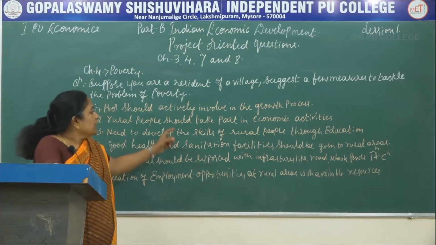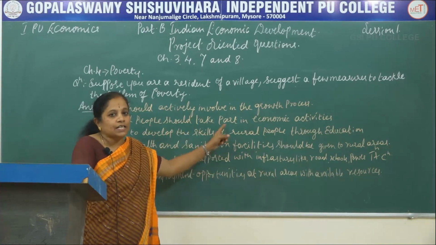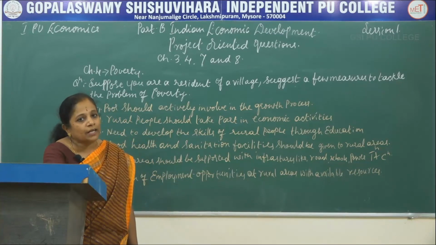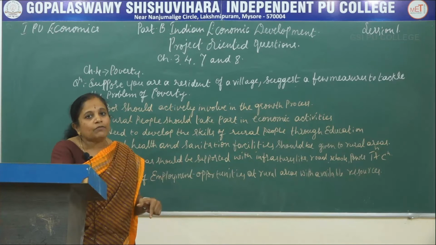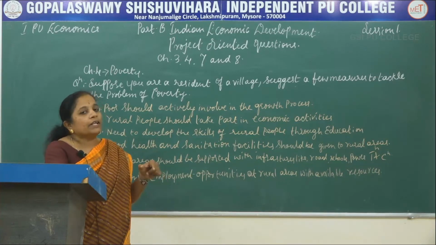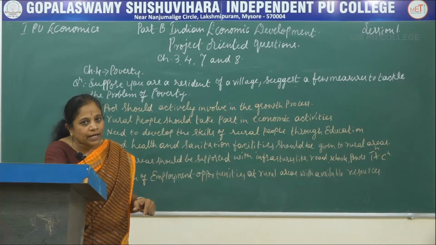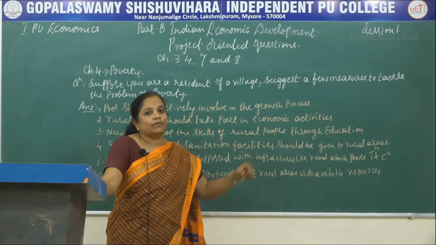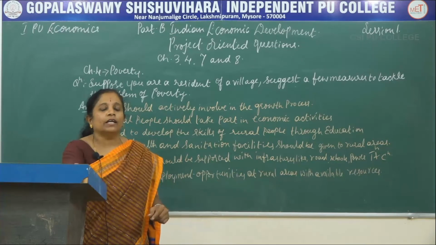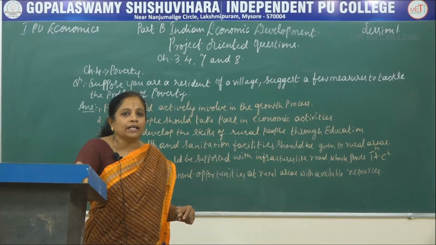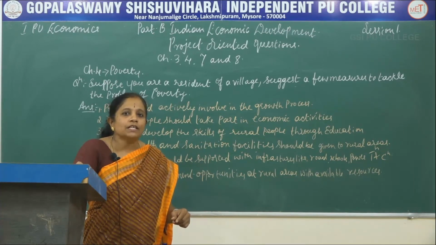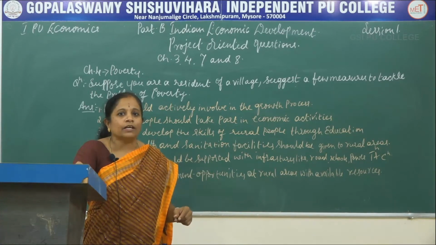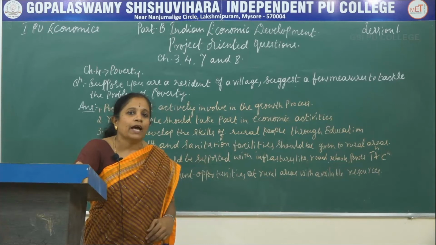If the infrastructure facilities are not available, the government and the private sector should provide them, and with the available infrastructure facilities and resources, with their farm products only, they can go for economic activities, because you know that India is having an agrarian economy. 70% of our population are either directly or indirectly involved with agricultural and farming activities.